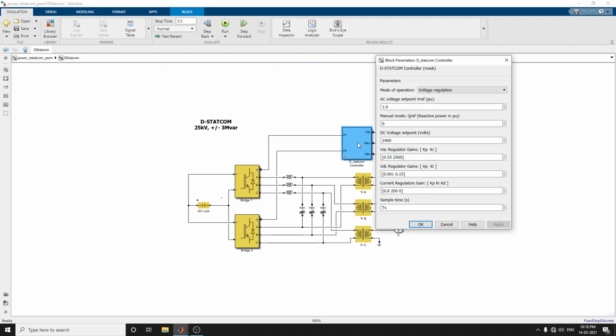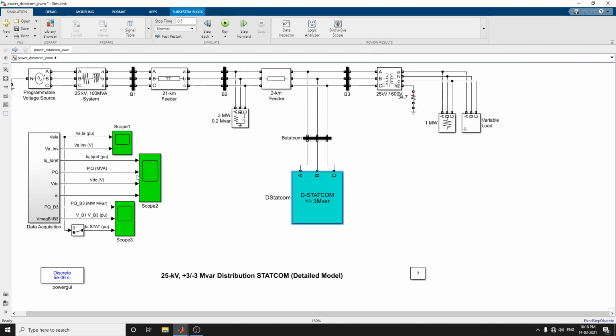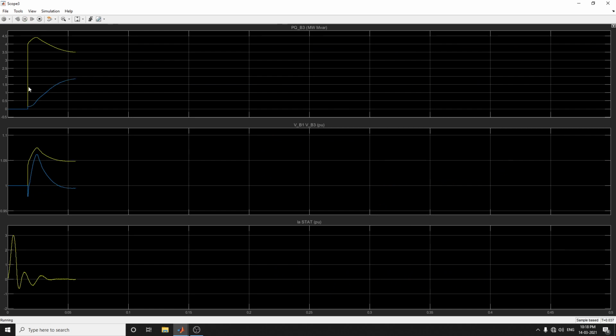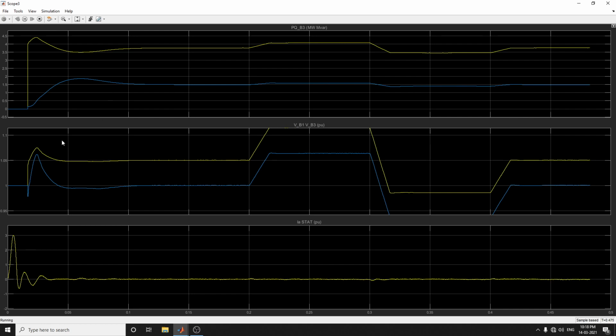Change the mode of operation parameter back to voltage regulation. Here the mode of operation is changed to voltage regulation. Now restart the simulation. Previously this was Q regulation, and we can change that. You can analyze the output at scope 3. Run the model again, because we were using Q regulation here. Now we can see it start with the 0.96 value. Without a DStatCom controller, the B3 voltage varies between 0.96 pu and 1.04 pu, that is a plus or minus 4 percent variation.